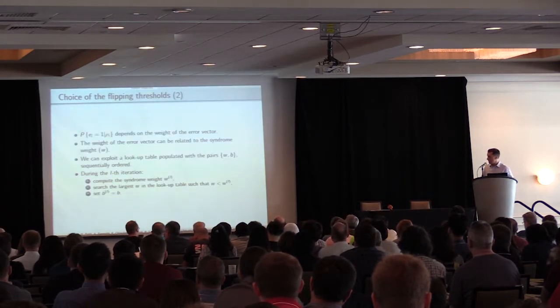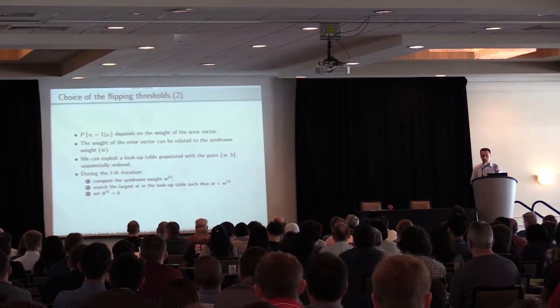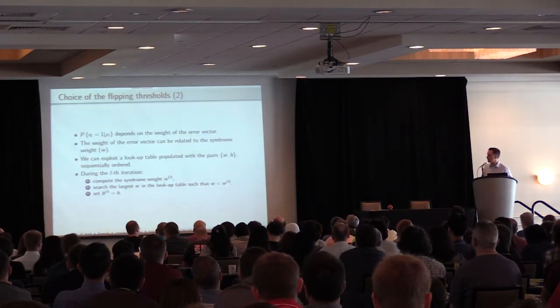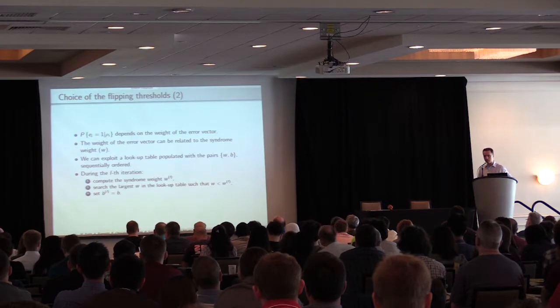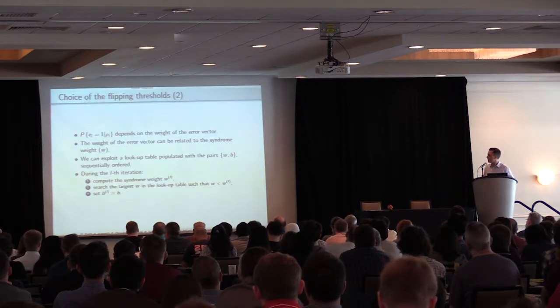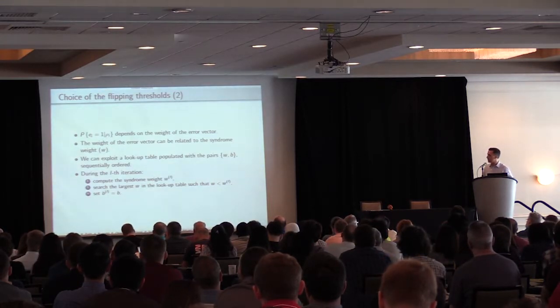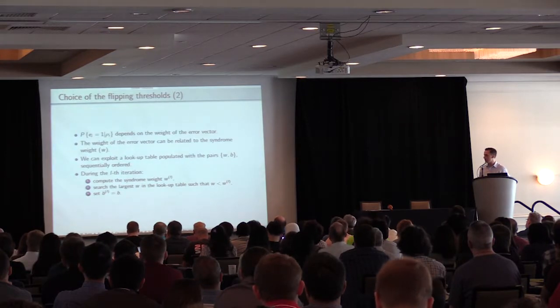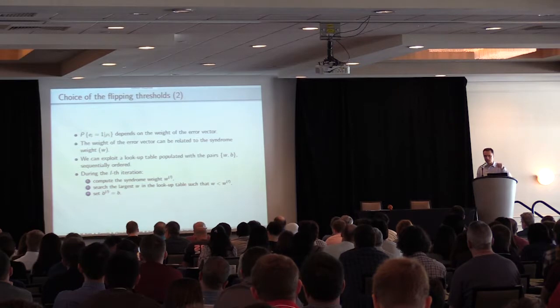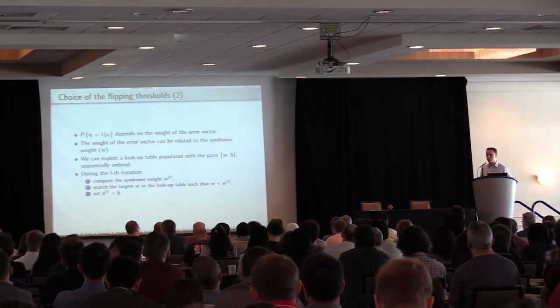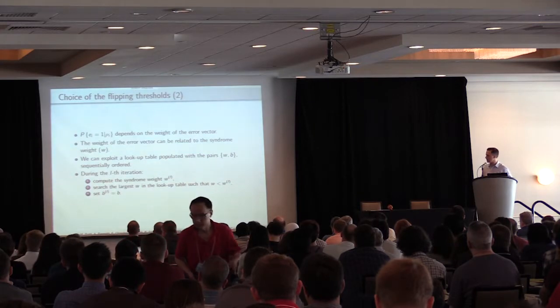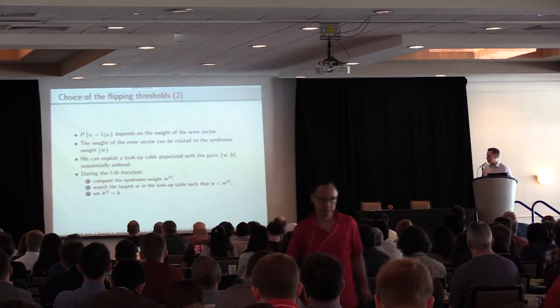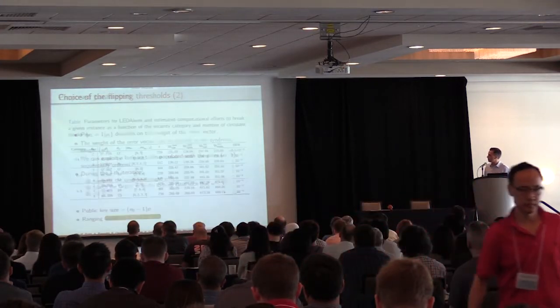Since the probability of each bit being 1 conditional on the row depends on the weight of the error vector, and the weight of the error vector depends on the syndrome weight, then we can exploit a lookup table populated with the pairs W, B. During each iteration we can start from the syndrome weight and search in the table the best weight that approximates the syndrome weight and get the decision threshold. So it is quite easy to manage in a practical implementation.